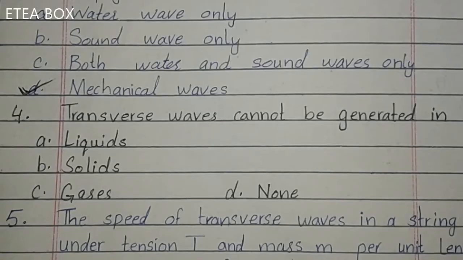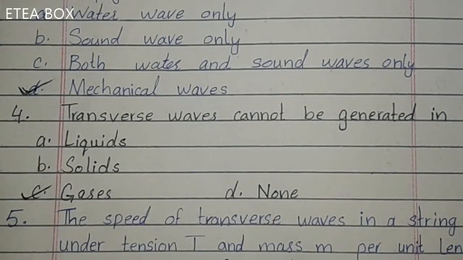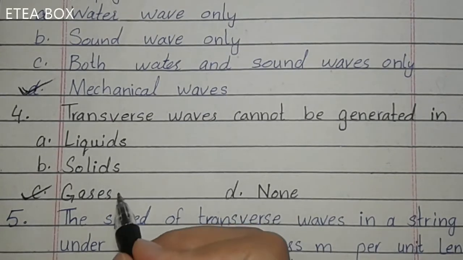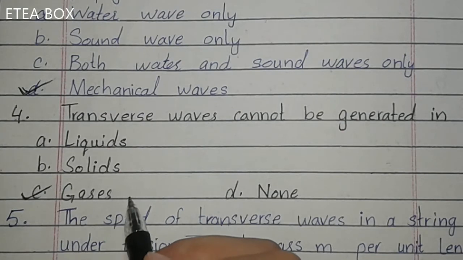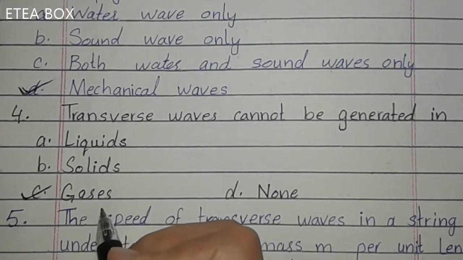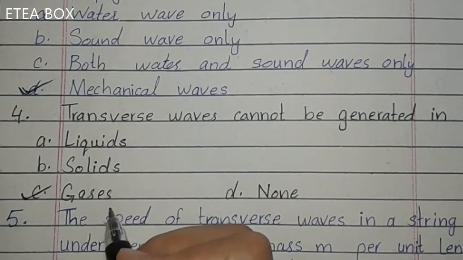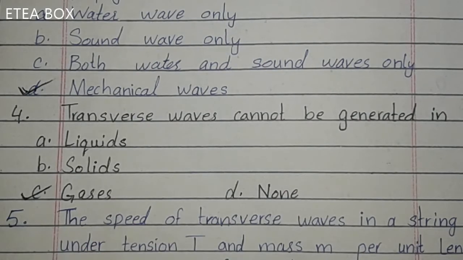Next one. Transverse waves cannot be generated in. So here, guys, for transverse waves the medium must be elastic and the molecules of the medium must exert force on each other in order to produce transverse waves. But in gases, the molecules are far away from each other. Therefore they cannot exert force on each other. That's why transverse waves cannot be generated in gases.